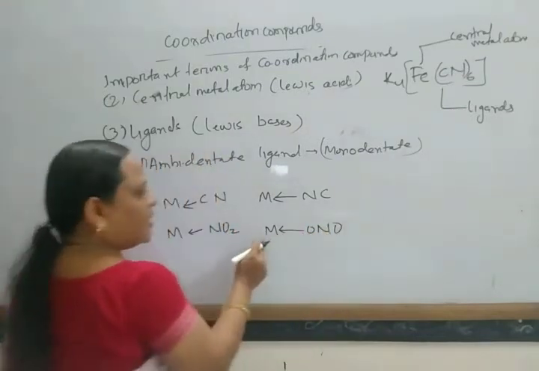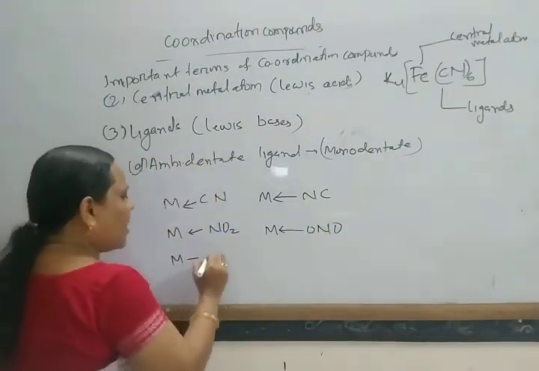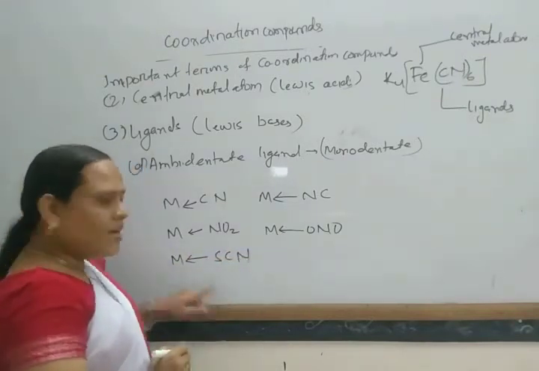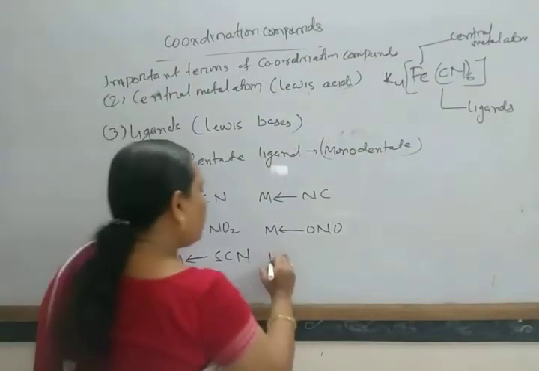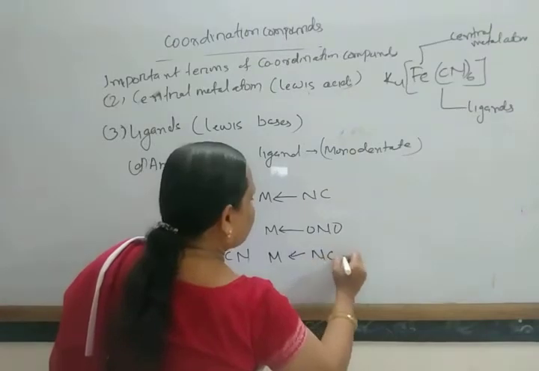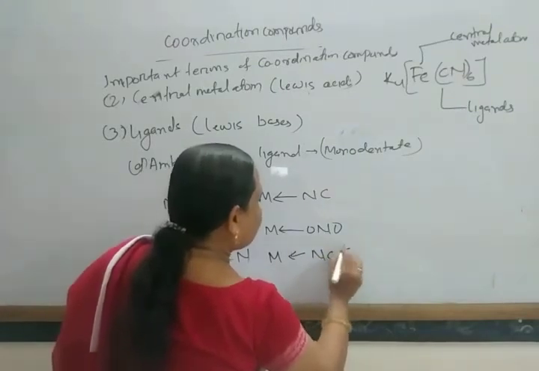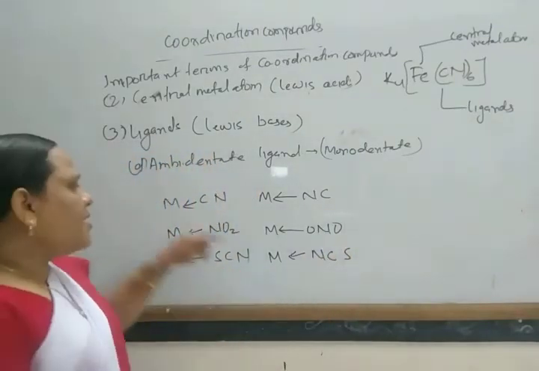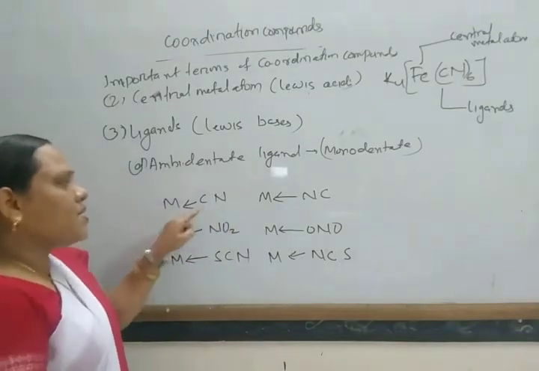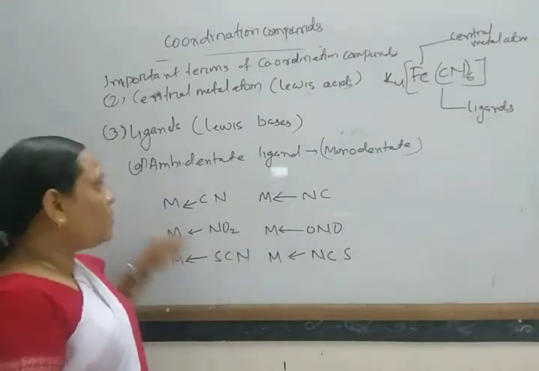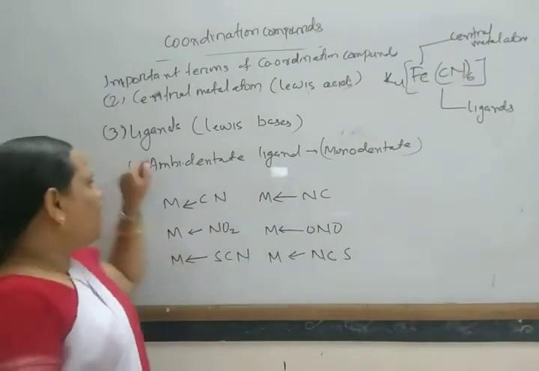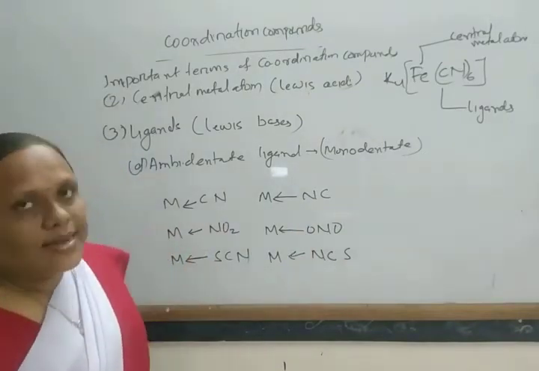Similarly, the thiocyanate ion SCN can coordinate through sulfur, or through nitrogen as isothiocyanate. So there are 2 donor atoms, but at a time it can coordinate through only one. A monodentate ligand which has more donor sites is known as an ambidentate ligand.